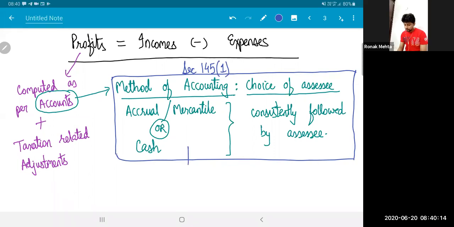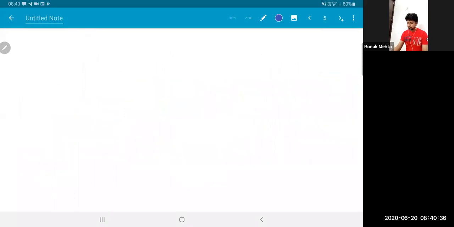This is necessary for PGBP as a head of income and income from other sources, not for all 5 heads. Because for the other 3 heads, calculation of taxable amount is as per a fixed, standardized pattern. As in, if I am talking about income from salary, salary is taxed either on due basis or on receipt basis, whichever happens earlier.